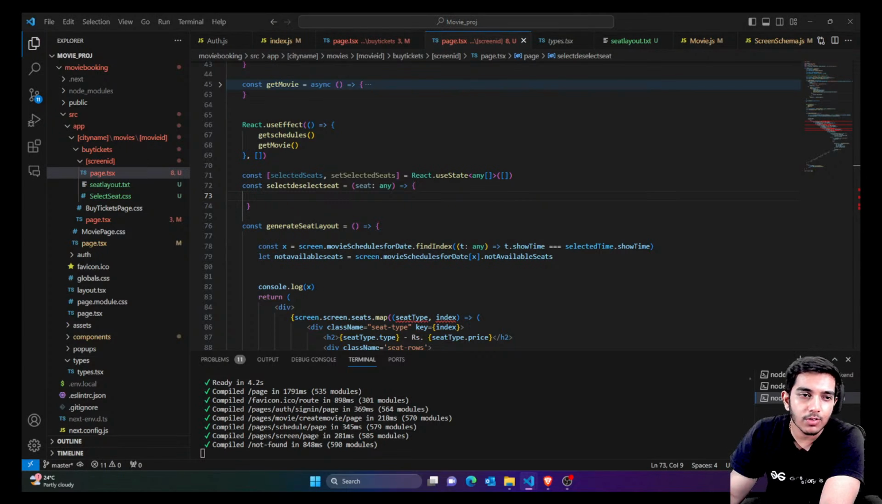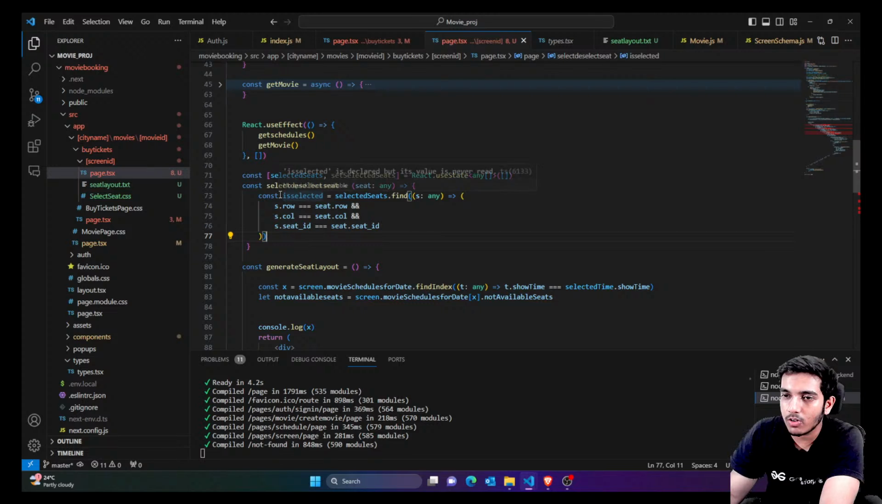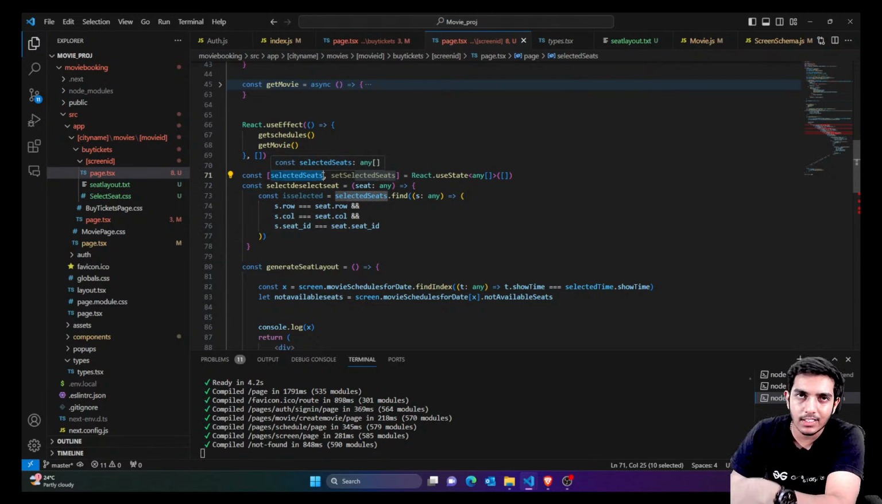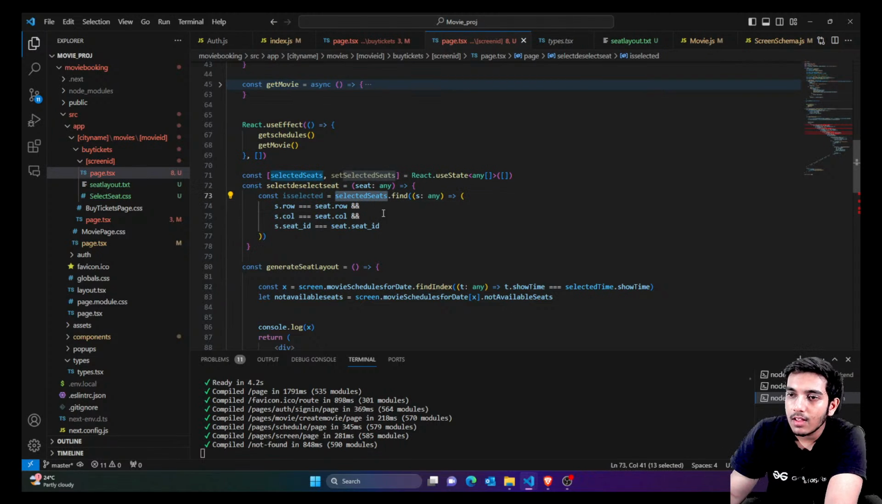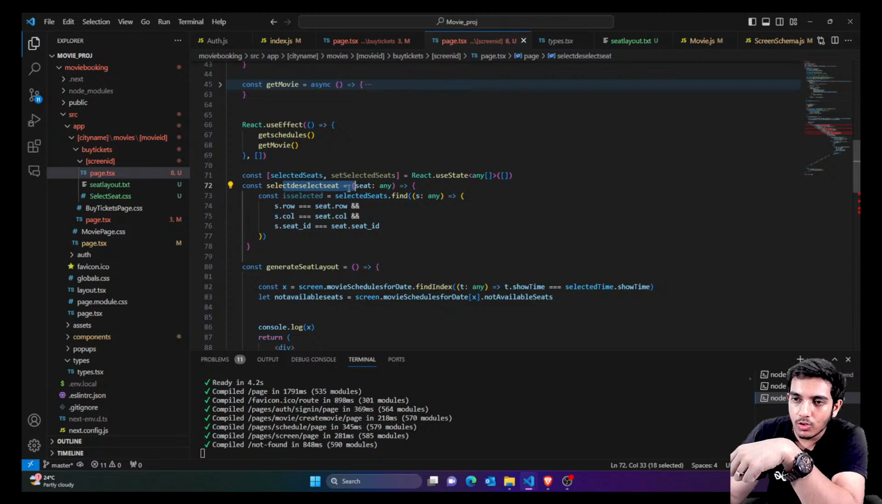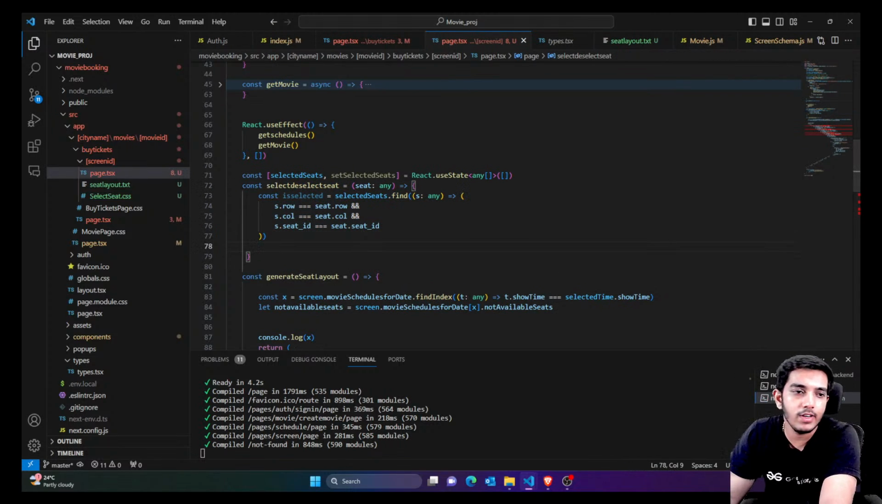So first of all check if that seat is already selected or not. I'm simply saying that is selected if these three values are true. That means inside the selected seats array, there might be some seats already selected by you, not any other person, you, that means you can select or unselect it for that meantime. So if there is any seat with the same row, same column and same ID, that means you have already selected it. Now if you are clicking on it and it's already there, that means you want to deselect it.